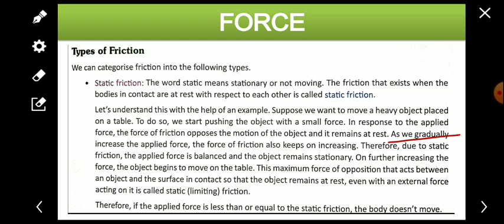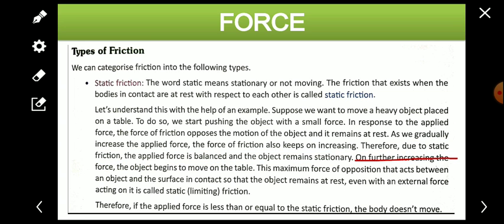So as we gradually increase the applied force, the force of friction keeps on increasing, and therefore due to static friction the force applied is balanced. Gradually we will increase the force which we applied, but the object will not move up to a certain period, because it is balanced by the frictional force, and the object remains stationary.